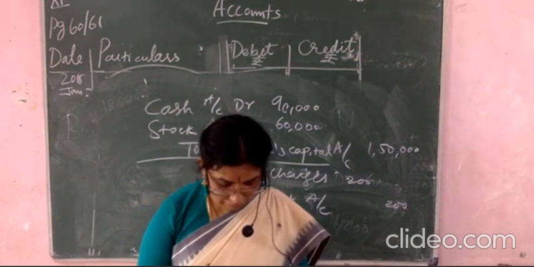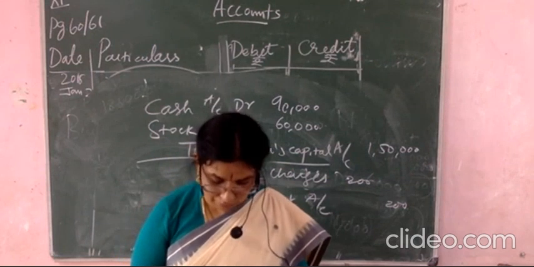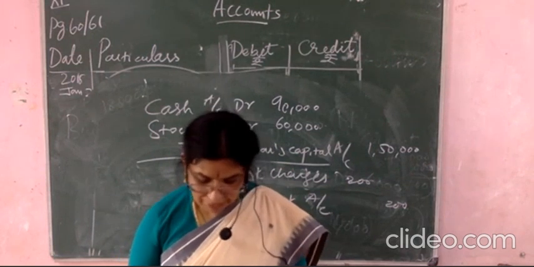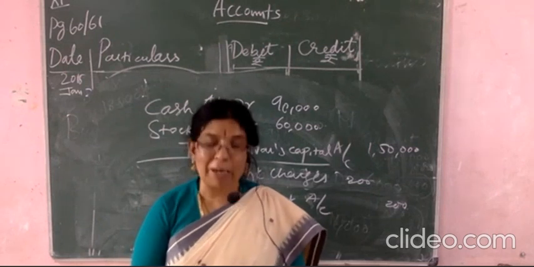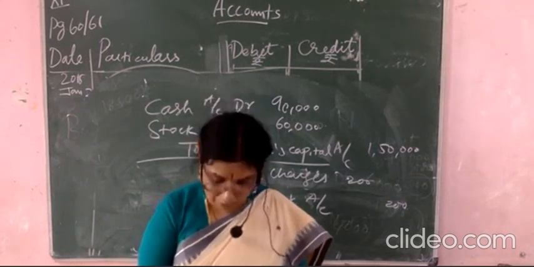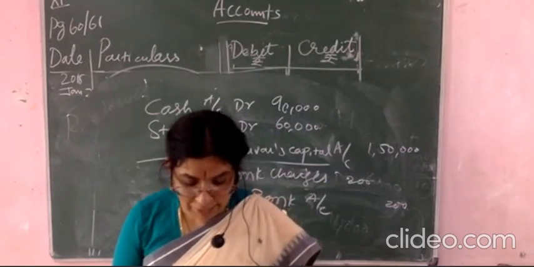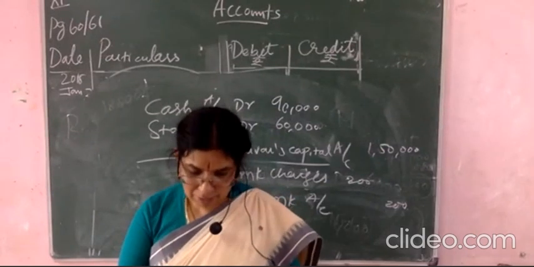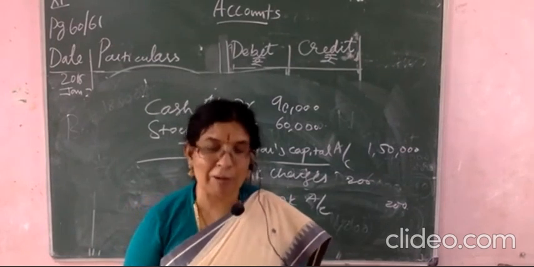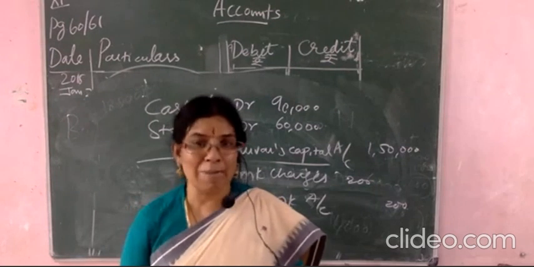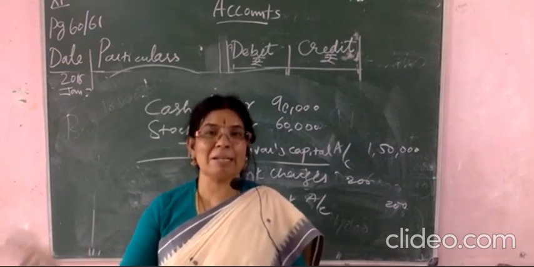Okay. And then again you are purchasing from Z and company and through the debit card. So purchase is debiting. What is the amount? 12,000 rupees, and debit card also is related with the bank only. So you will write to bank. And what are you purchasing? Stationery you are purchasing. And how are you paying? What is the way you are paying? You are paying through the net banking. So net banking also through bank. So again bank is crediting.